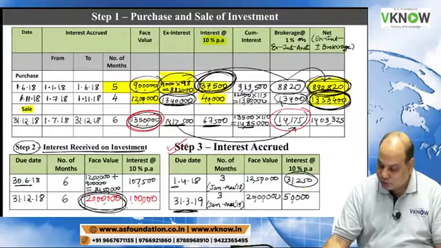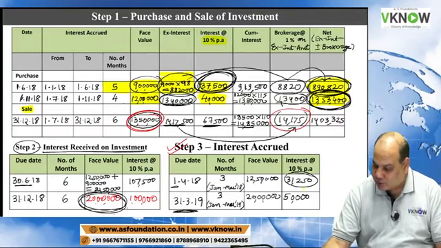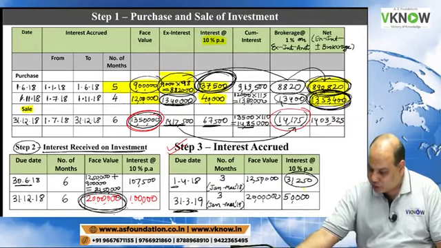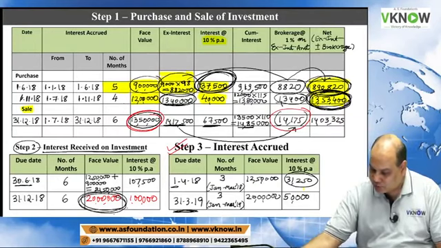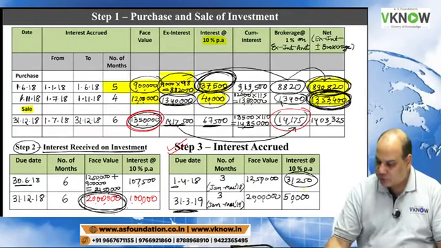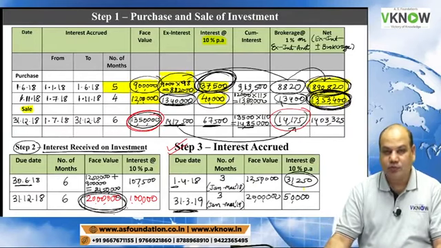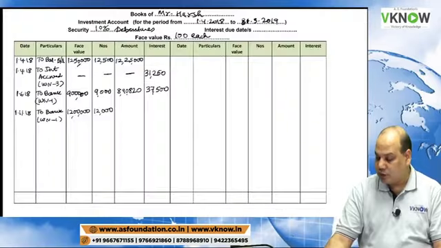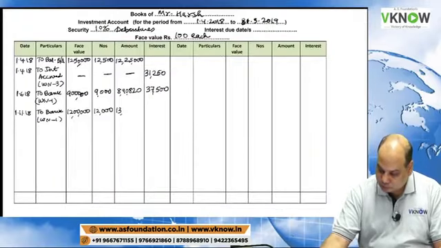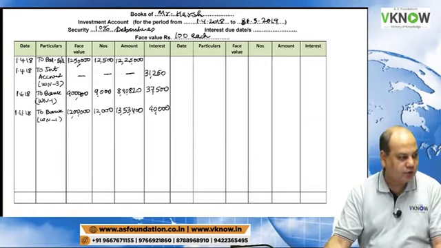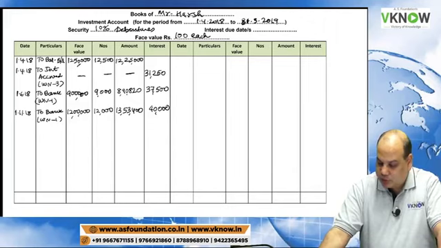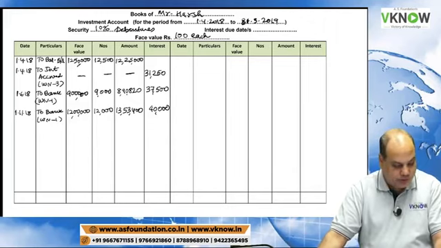Go to working note 1, second line of purchase, last column: 1353 400 is the cost and interest is 40,000. So these are the two purchases made.